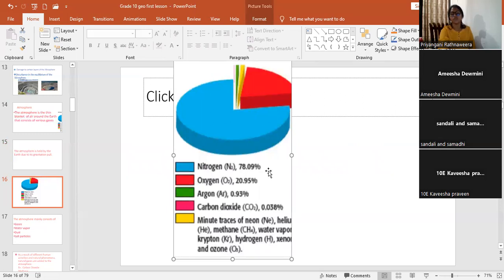Do you remember the percentages? Nitrogen 78.09, oxygen 20.95, argon 0.93, carbon dioxide 0.03, ozone 0.0006.